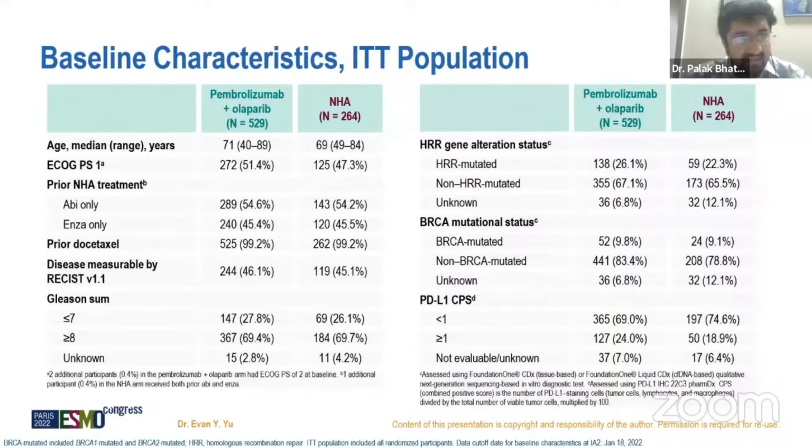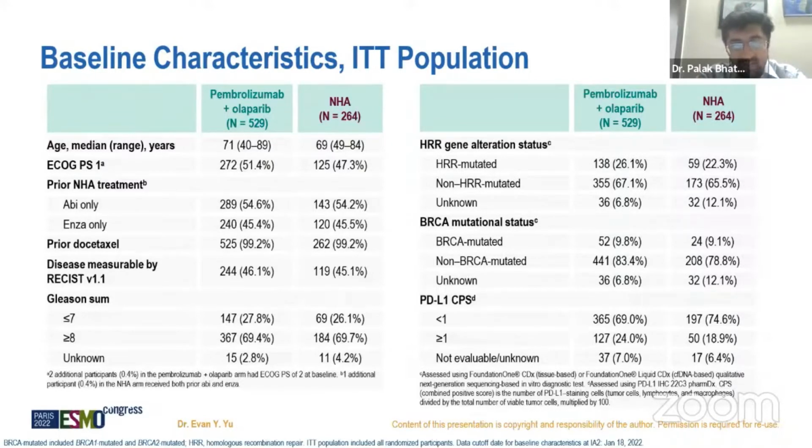So baseline characteristics of the patients are almost similar. 54% of patients in the Pembrolizumab group had previously taken Abiraterone, and around the same percentage in the other arm had taken Abiraterone. Enzalutamide was taken by 45% of the patients. In the majority of patients, the Gleason sum score was greater than or equal to 8, which is 69% in both arms. Next, we will focus on BRCA status and PDL1 status.